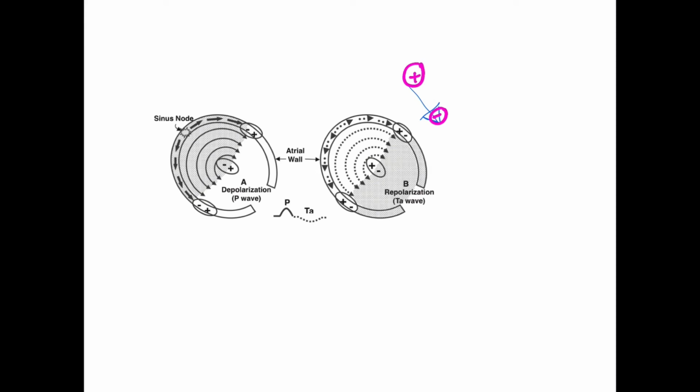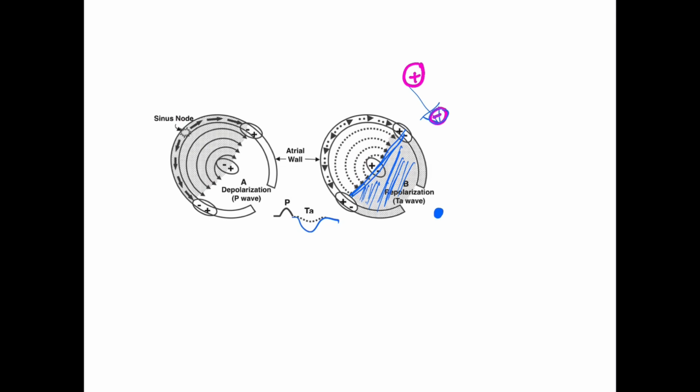Because the cells which were first to depolarize were also first to repolarize, and hence the downward part of the atria would be last to repolarize, and hence the negativity is moving downwards. Now, if you keep a recording electrode here, you will see that the negative side of the vector faces the recording electrode, and hence the deflection is negative.